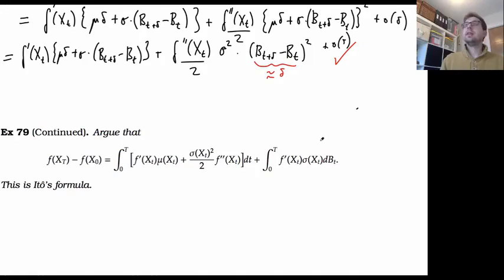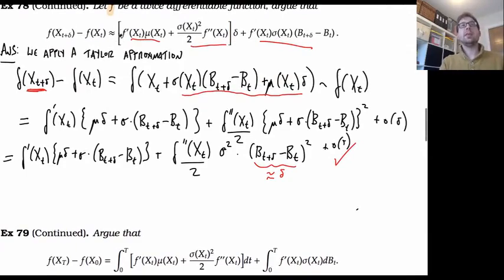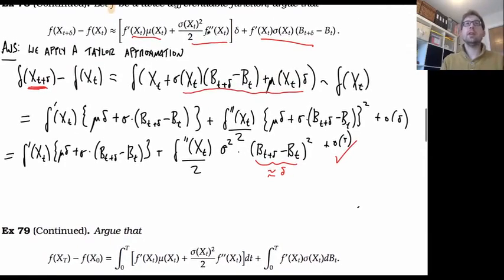So we've done our Taylor approximation. Why is this true? Essentially, we've done our Taylor expansion, and now we're going to sum up from this expression. Notice that if I summed up this term, that would be approximately the same as summing these.